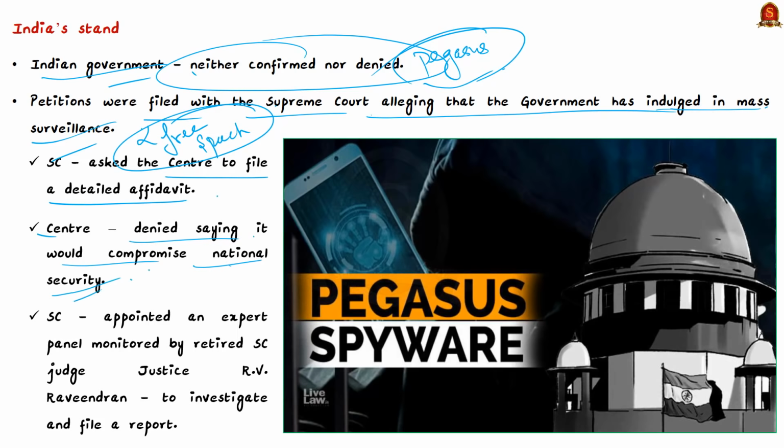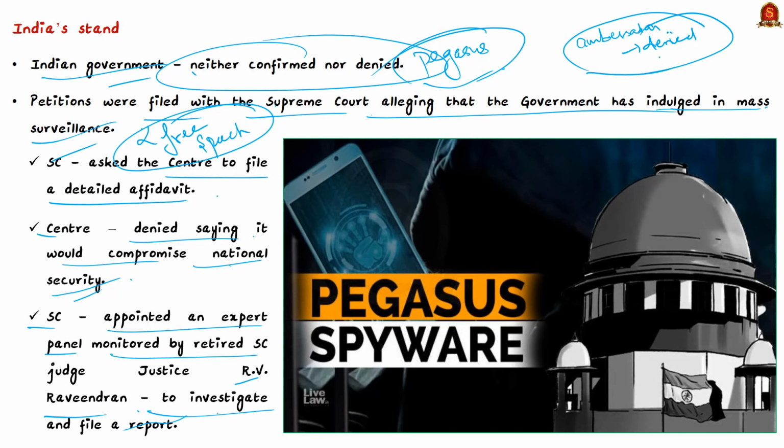So after this, the Supreme Court in October 2021 appointed an expert panel monitored by retired Supreme Court Judge Justice R.V. Ravindran to investigate and file a report on the spying allegations. But former Indian ambassador to the United Nations, Syed Akbaruddin, denied the claim that the alleged Pegasus sale influenced India's 2019 vote against Palestine at the United Nations.